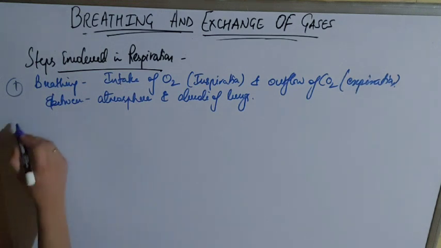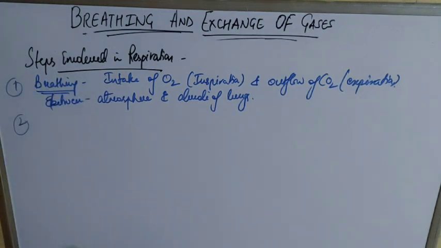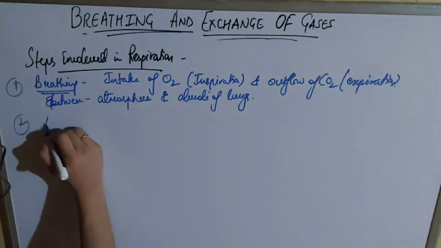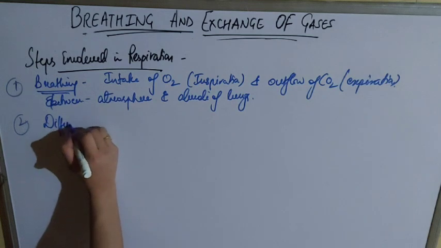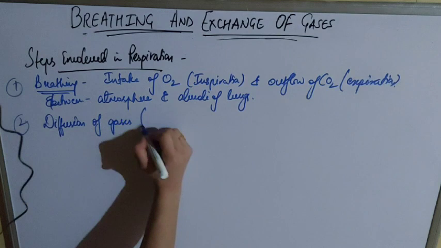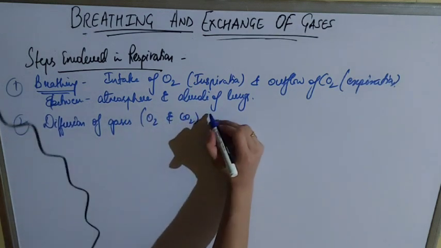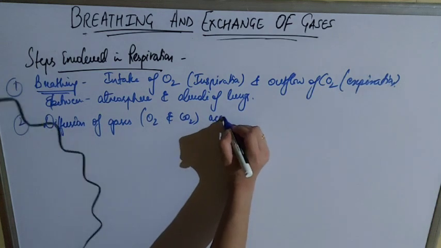The second step after breathing in respiration is diffusion of gases. Now gases are exchanged. Gases will diffuse across the alveolar membranes. Which gases? O2 and CO2. Diffusion of O2 and CO2 across the alveolar membrane.